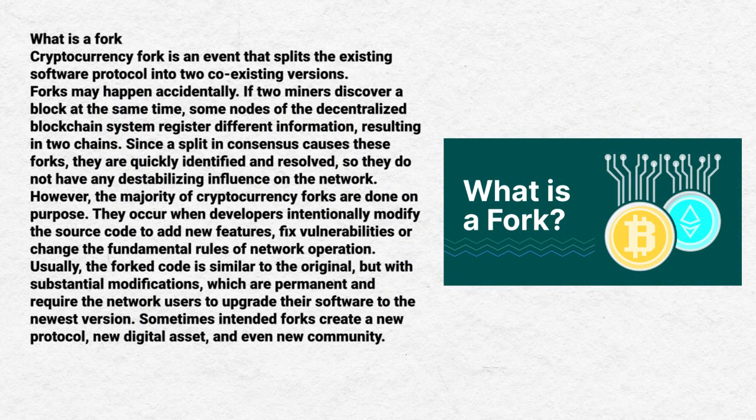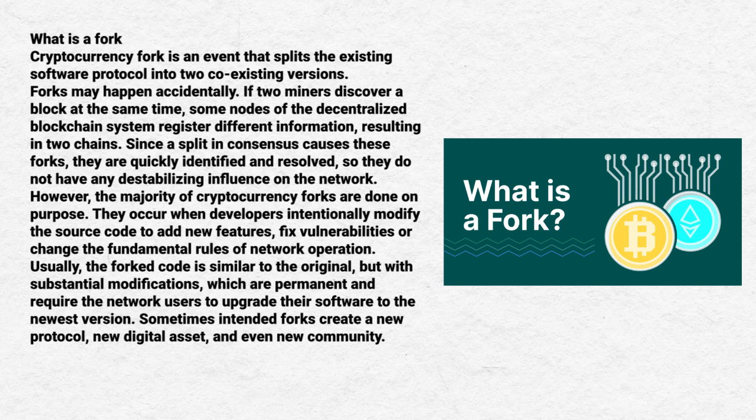What is a fork? A cryptocurrency fork is an event that splits the existing software protocol into two coexisting versions. Forks may happen accidentally if two miners discover a block at the same time. Some nodes of the decentralized blockchain system register different information, resulting in two chains. Since the splitting consensus causes these forks, they can be quickly identified and resolved, so they do not have any destabilizing